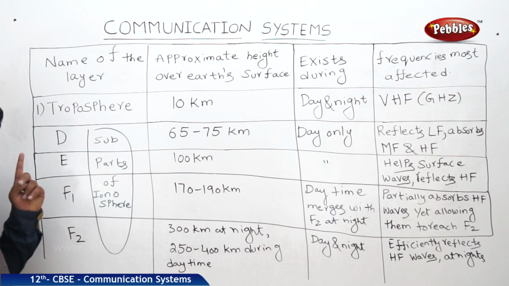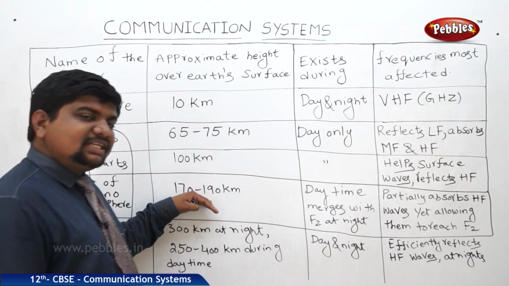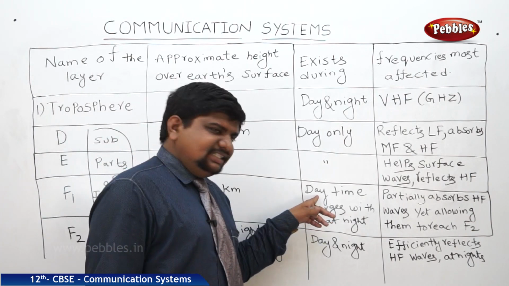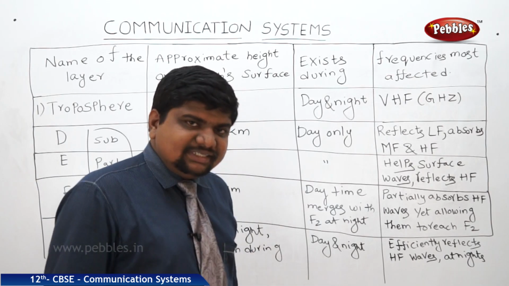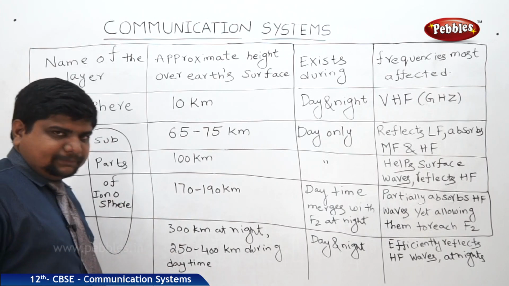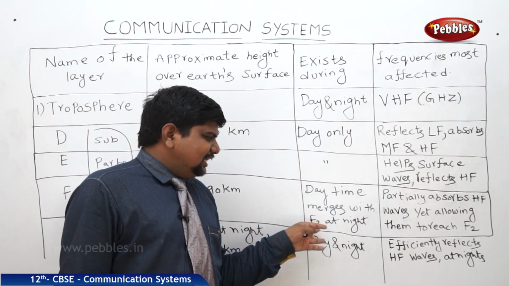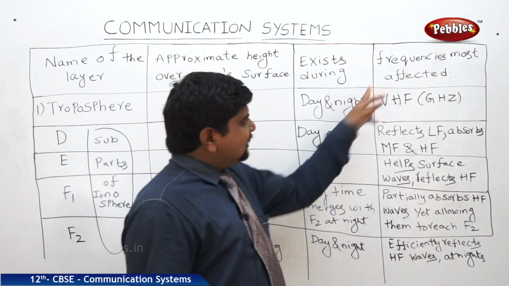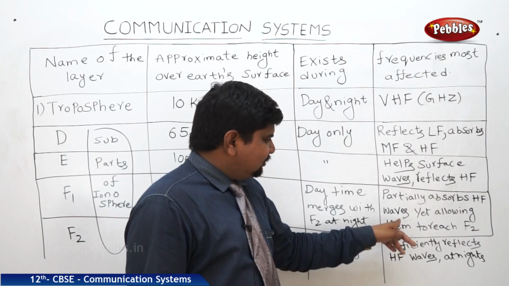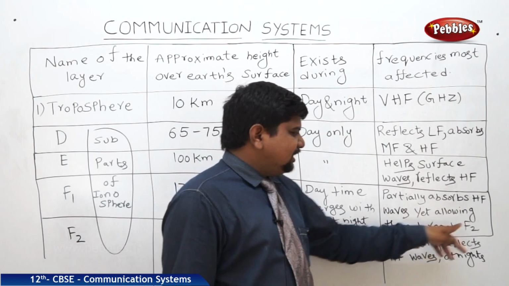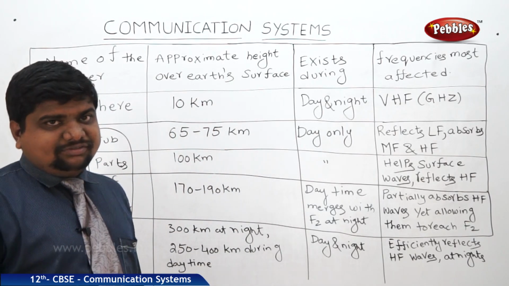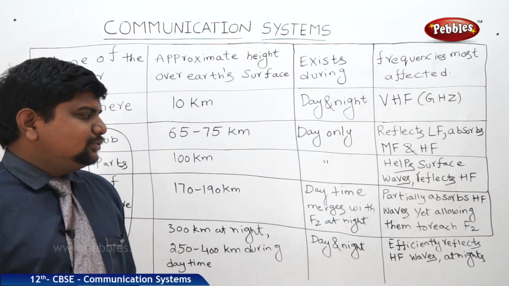Next one is F1, which is located at 170 to 190 kilometers. It exists in the daytime but completely merges with F2 at night. F2 is nothing but the next layer of the ionosphere. What frequencies can it affect? It partially absorbs the high frequency waves, and the remaining pass on to reach F2.